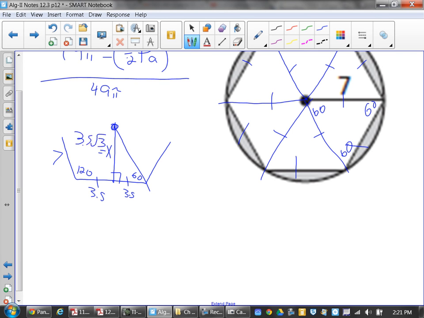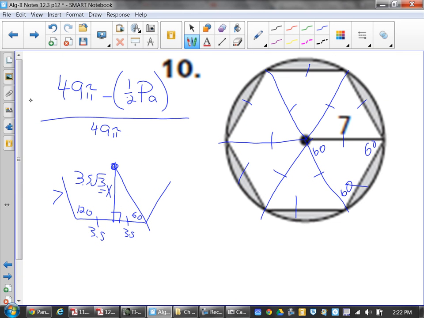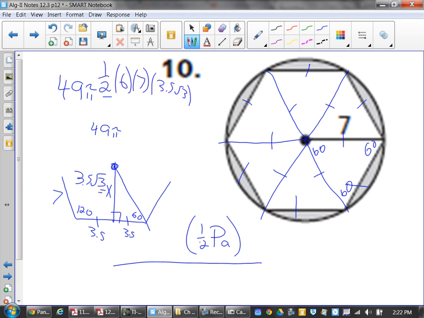Stuff you did last year. We did a little bit of the right triangle trig stuff at the beginning of second semester as well. So is the perimeter 49? No, because how many sides do you have in a hexagon? Six, so it's 42. When you're doing something like this, you know that your area will be 1/2 of 6 times 7 times your apothem of 3.5 root 3. And all of this goes in here.